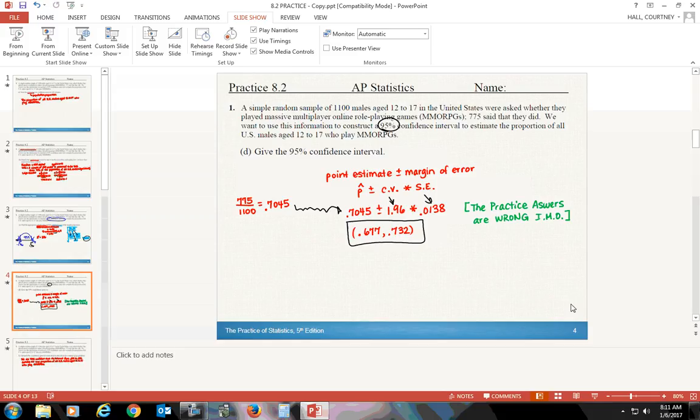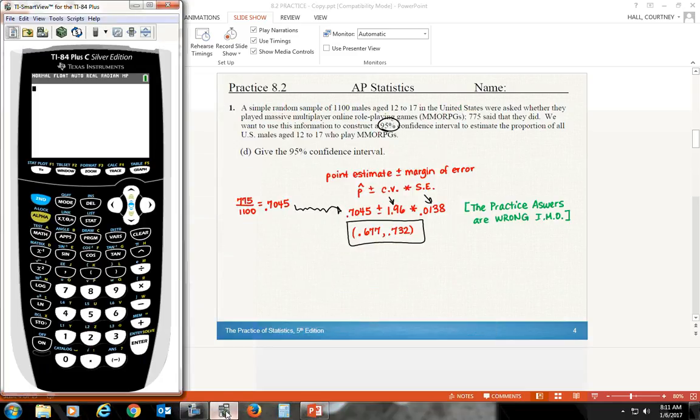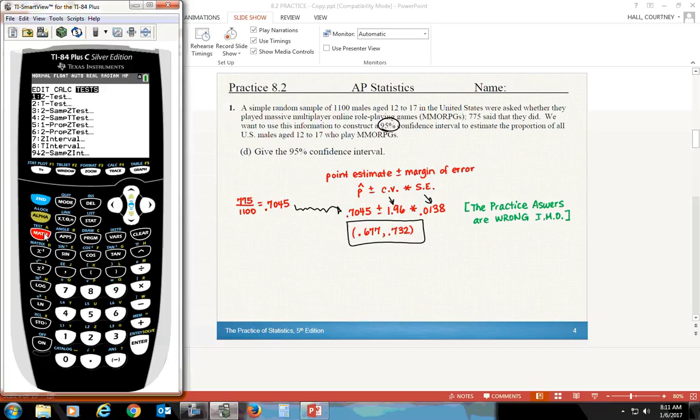We also learned during the lesson that you can use the calculator, kind of a little legal cheating method, to find the entire confidence interval without having to do any calculations of critical values or standard errors or any of that. Remember that you'll go to Stat, over to Tests. We want to do alpha A to bump us down to the 1 proportion Z interval. Our X is going to be how many successes we have. So that would be 775 because that's the number of males out of our entire sample that actually played the